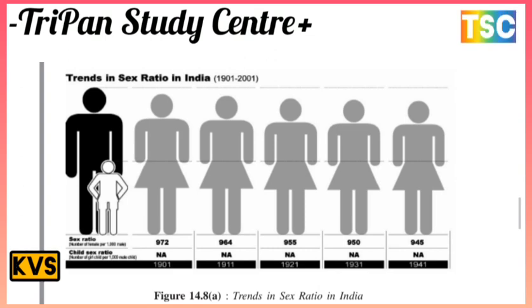On your screen is the trend in the sex ratio in India over the 100 years from 1901 to 2001. The sex ratio figures are 972, 964, 955, 950, and then almost 945. This is the important difference in the sex ratio in India.